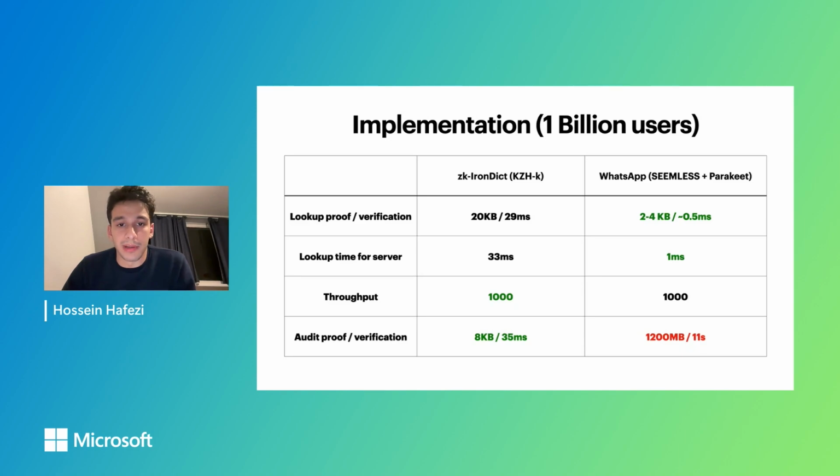By the way, we are working on some optimizations, which we believe can also bring the lookup time for the server to almost 1 millisecond, but currently it's 33. This was for an equal throughput of 100 updates per second. But finally, our audit proof size is only 8 kilobytes, which is independent of the number of updates and can be verified in 135 milliseconds. That number has to be updated. But for WhatsApp, it was more than a gigabyte, which takes about 11 seconds on a laptop. So in terms of the audit proof and verification time, there is no comparison. IronDict has much smaller proofs.